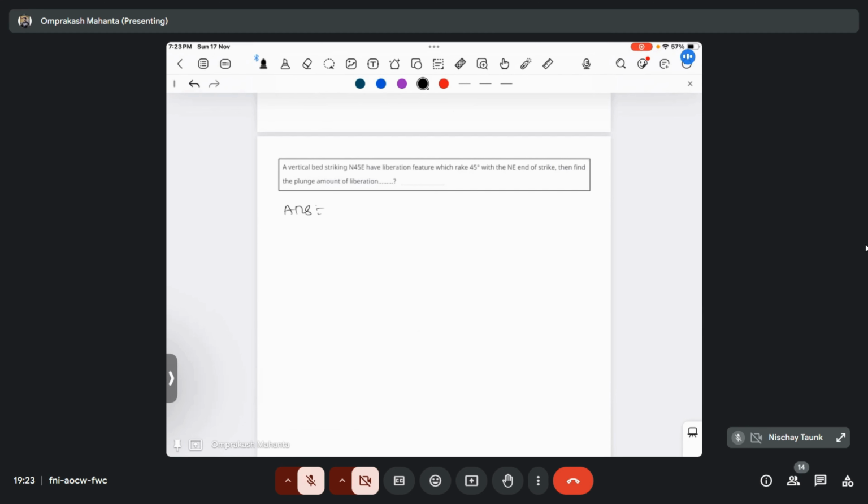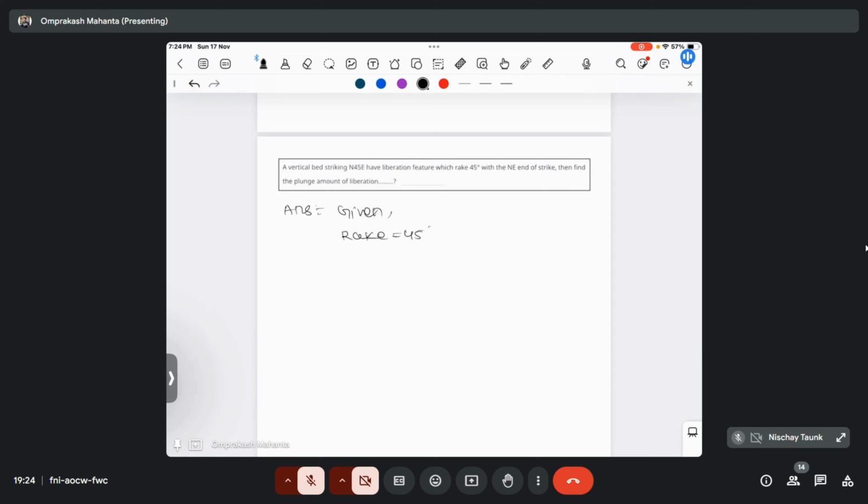A vertical bed striking north 45 degree east has a lineation feature which has rake of 45 degree with the northeast end of strike. Then find out the plunge amount of the lineation. So here the rake amount is given as 45 degree and the bed is vertical, and it is asking to calculate the plunge amount of the lineation. So how to calculate the plunge? Because here only the rake value is given. So what will be the dip value for this question?